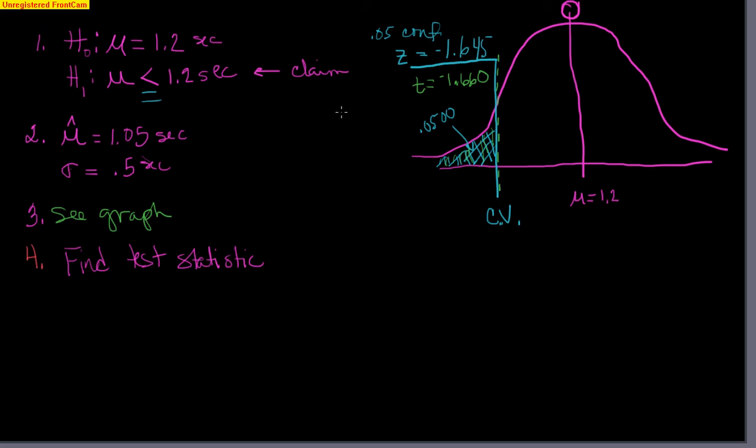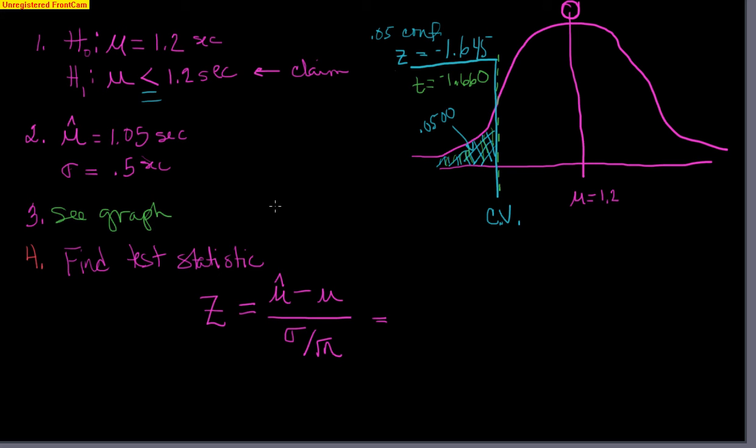The test statistic is just a z-score, or in some cases a t-score, but the process for finding it is exactly the same formula. Just like we've always done with the central limit theorem formula, it is going to be our sample mean minus the population mean over the standard deviation divided by the square root of n. Okay, you've seen that many times before.